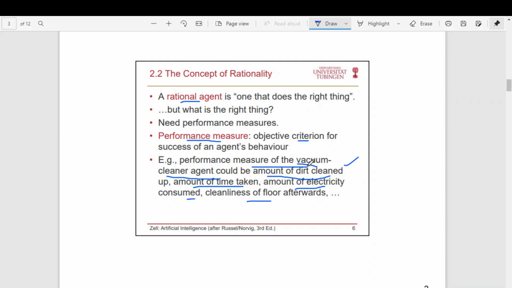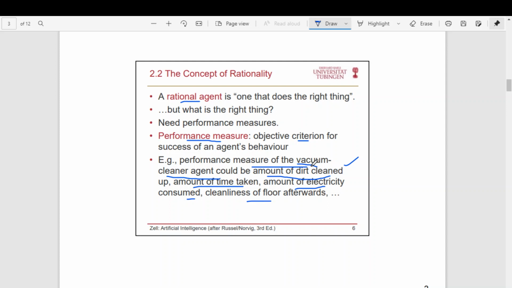Why is it not a good measure? Because we are concentrating on what is to be removed. Here you are telling the agent that if you remove more dirt, then I will give you more marks, that is, I will say that you are more rational.